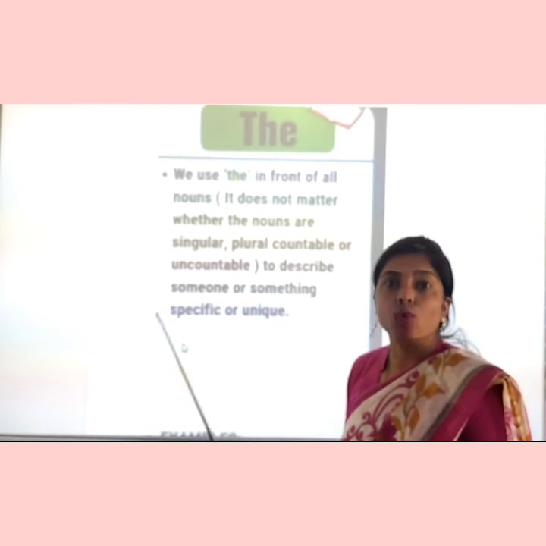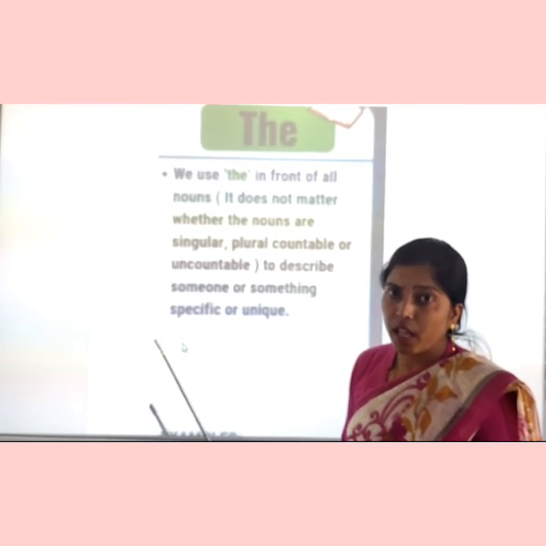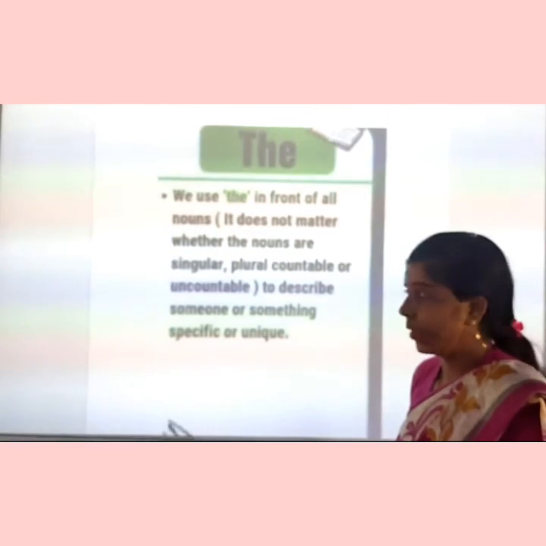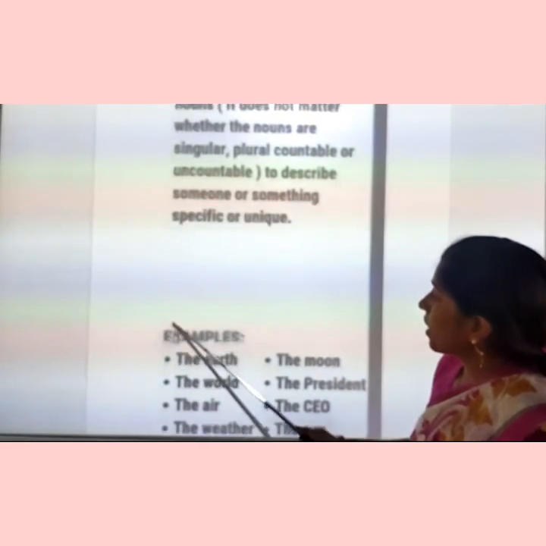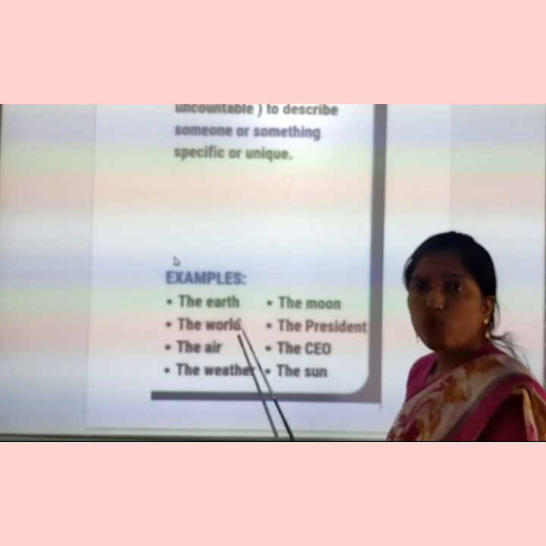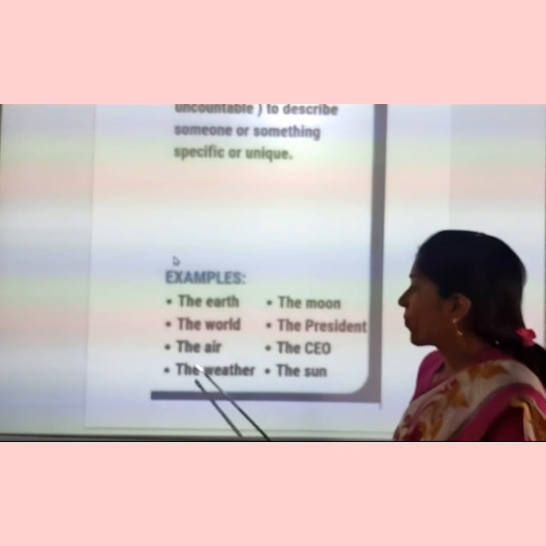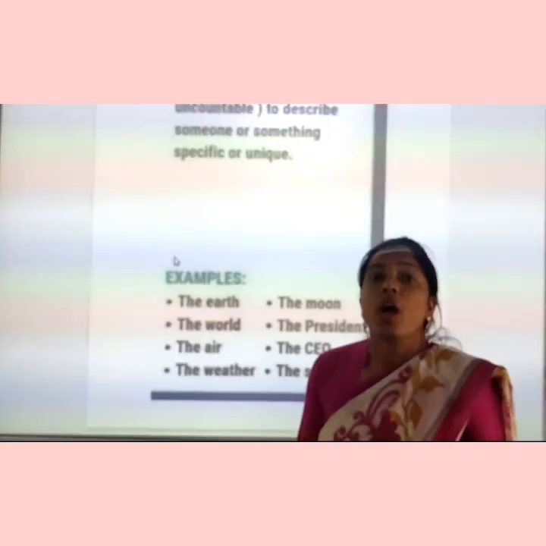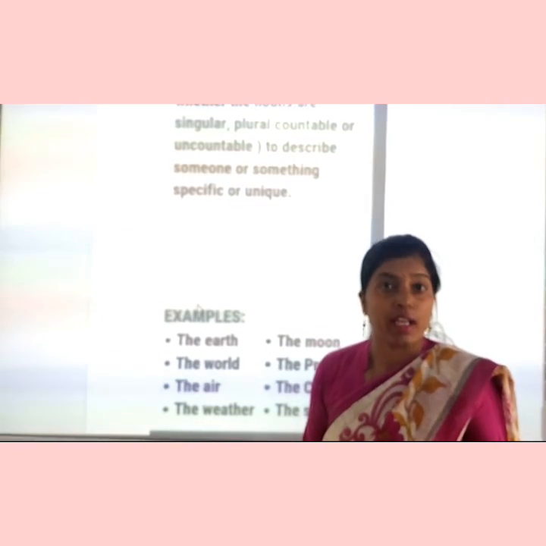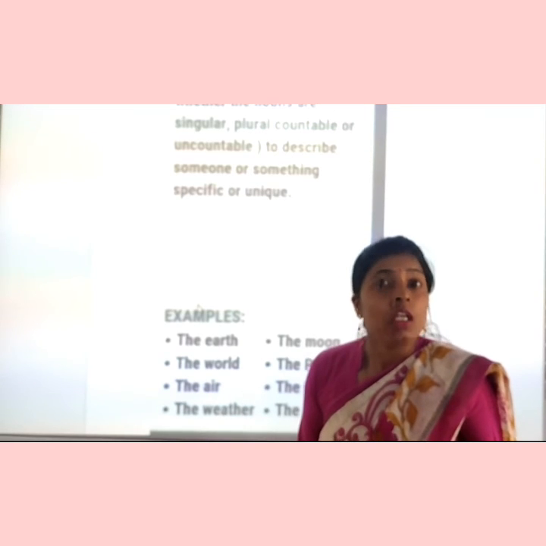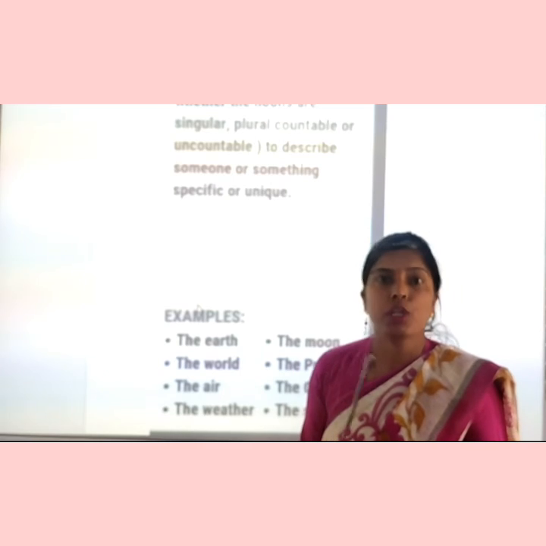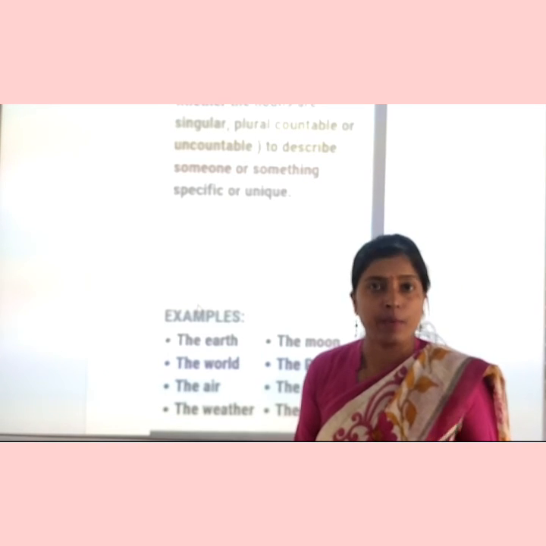When we are talking about a particular thing, a specific thing, or a unique thing, then we use article the. Got it? Now we can see the examples. Examples are the earth, the world, the air, the weather. The is mostly used with unique things which are one, like the sun, the moon, the Taj Mahal, with holy books, with holy rivers, we use article the.